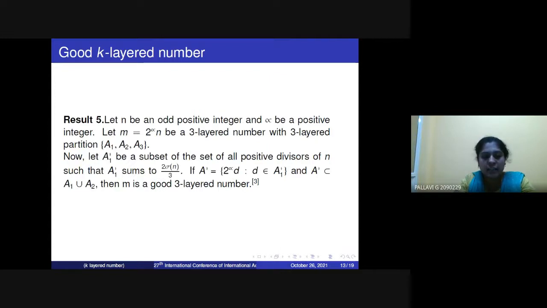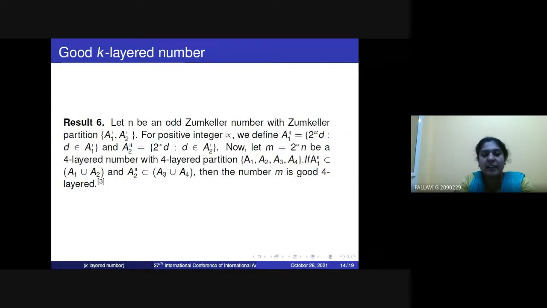Result 5 is, if m equals 2 to the power of alpha n is a 3-layered number, then we can also say it is a good 3-layered number. Result 6 is, if n is an odd Zumkeller number with Zumkeller partitions, meaning 2-layered partitions A1' and A2', we can define A1'' equals 2 to the power of alpha d, where d belongs to A1', and A2'' equals 2 to the power of alpha d, where d belongs to A2'. Then we can say it is a good K-layered number.